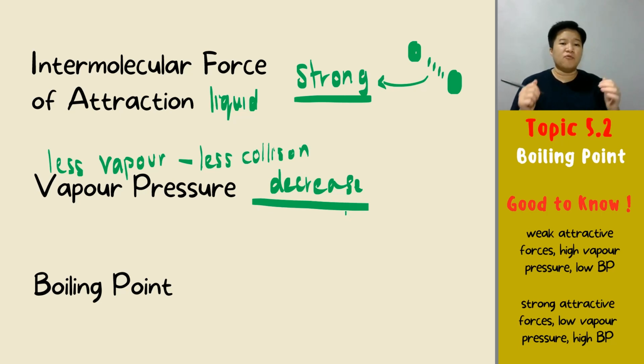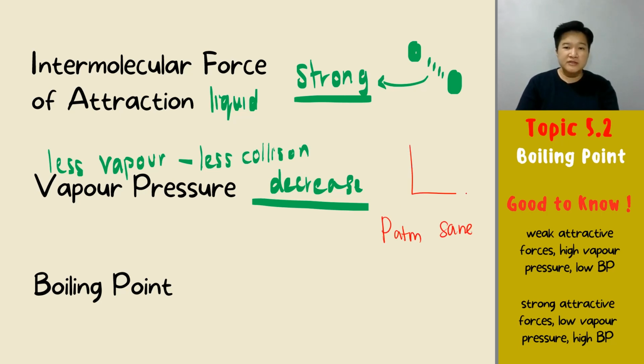Okay? And when vapor pressure decreases, but the atmospheric pressure remains the same, you will still have the same atmospheric pressure. Your atmospheric pressure that is pushing down is still the same. But your vapor pressure over here decreases right now.